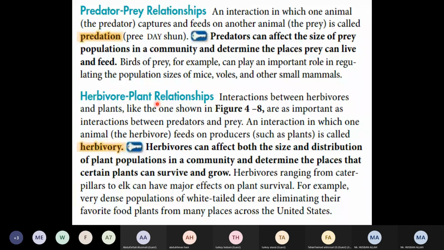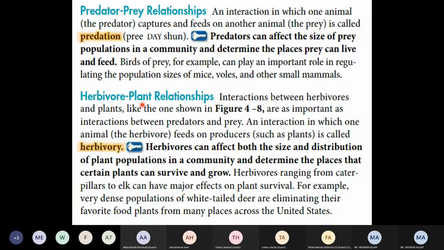Okay, so the point which we are going to study is the second point of the predators and prey relationship: predation, herbivory, and keystone species. Herbivores and plants in relationship. Herbivores are what? Herbivores are those organisms which are eating only plants, like goat, sheep, buffalo, camel. They are eating only plants, or the products of plants, simple. So they are called what? They are called herbivores.